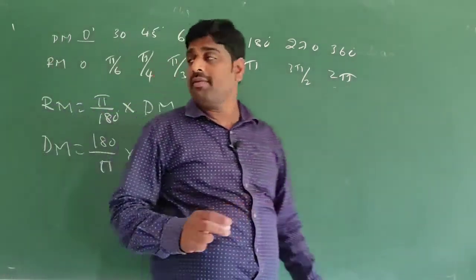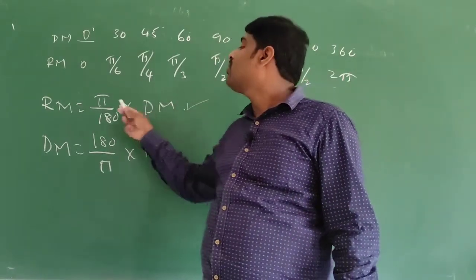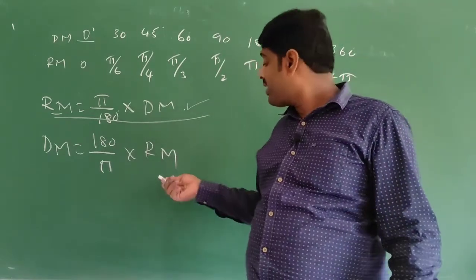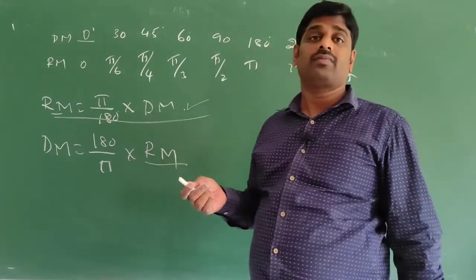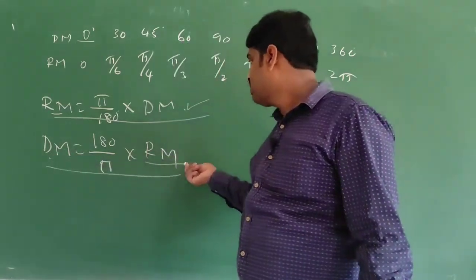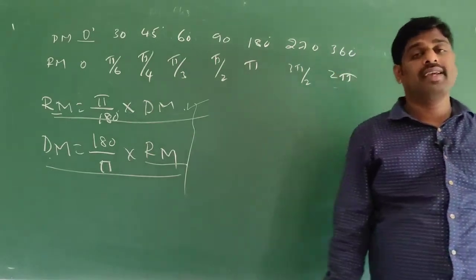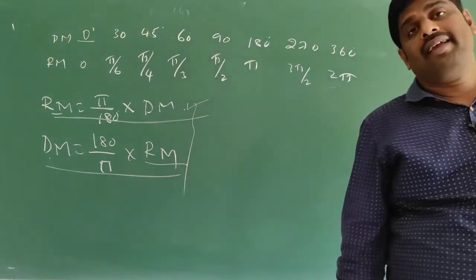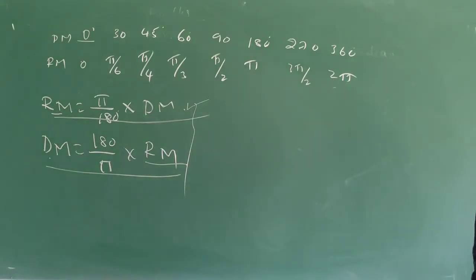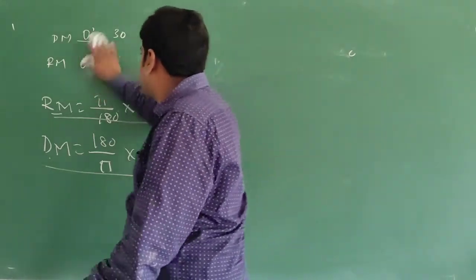When degree measure is given, you have to find radian measure, use this formula. When radian measure is given, you have to find degree measure, use this formula. So these are the relations between degree measure and radian measure. Already I discussed the problems of exercise 1.1. Now we will move on to the second exercise.